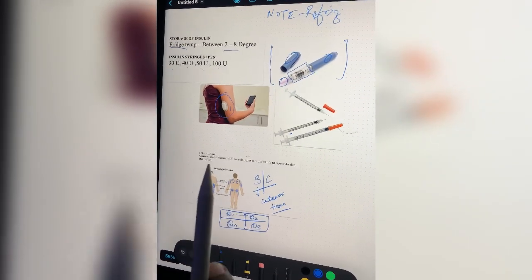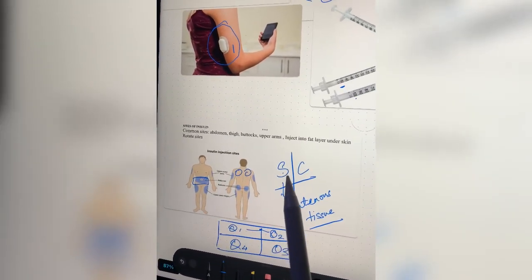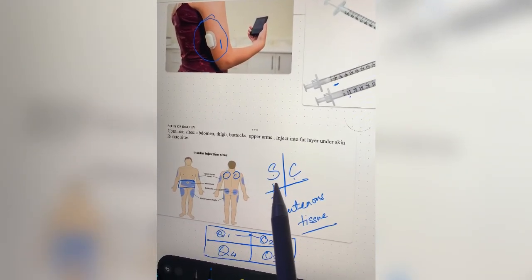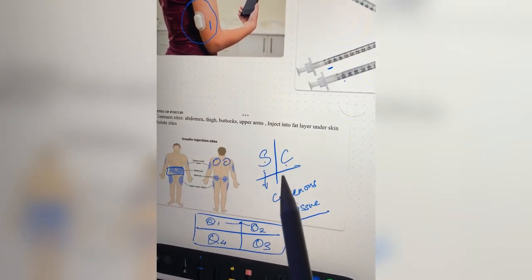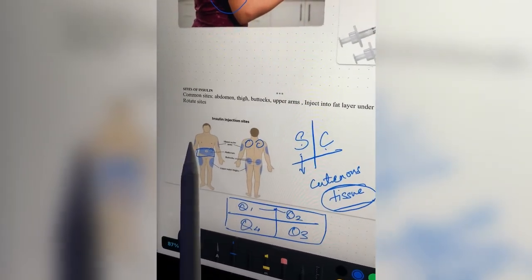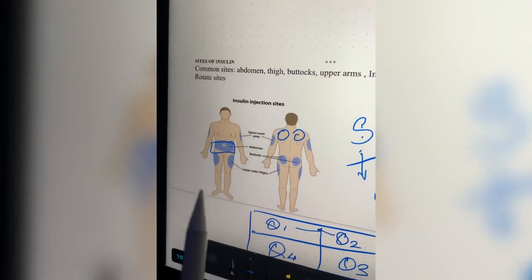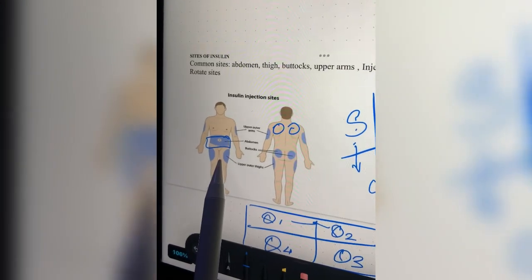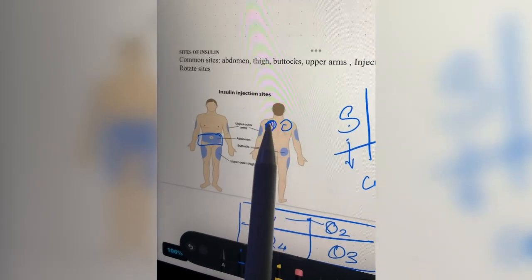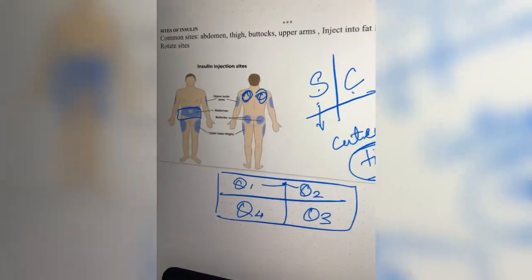Now we talk about the sites of insulin. Here you can see the sites of insulin. Whenever sites come to mind, always keep in mind the term subcutaneous. Insulin is an injection which has to be given in subcutaneous form. Subcutaneous means below the level of cutaneous fat, that is, in the tissues only. Wherever you have subcutaneous fat in your body, as you can see in this diagram, you can administer insulin, like in the abdomen, the upper thigh, the back of the thigh, the buttocks, the upper arms, and at the scapula. You can administer insulin in any part where there is subcutaneous fat.